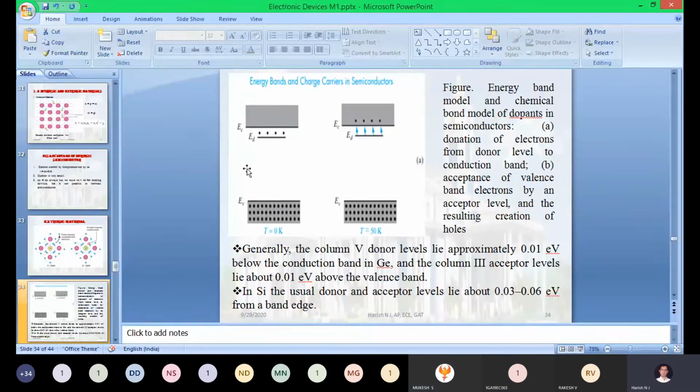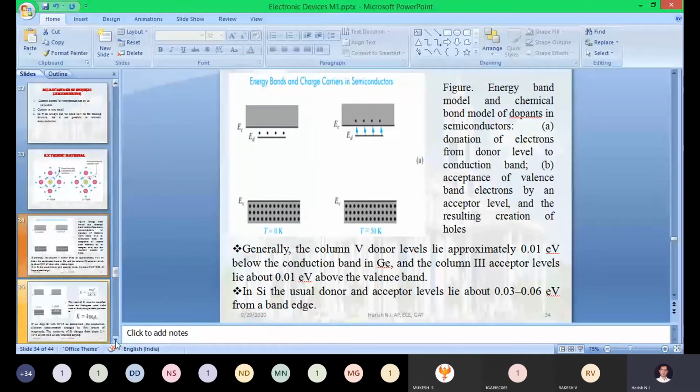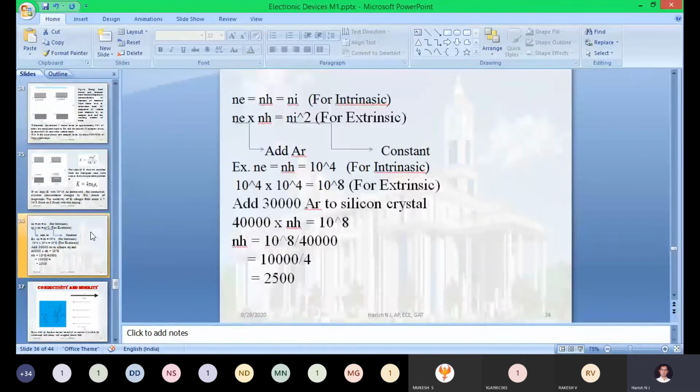Okay, so just for understanding this, I will take some numerical value. One numerical, let us analyze it as we go. Now just check it out. For intrinsic, what we have learned: the number of electrons is equal to the number of holes, equal to the number of intrinsic material.